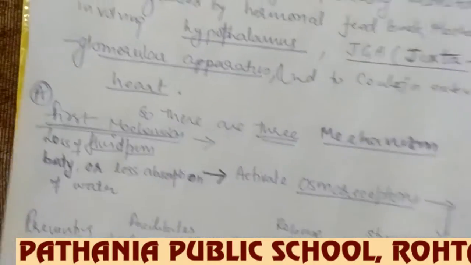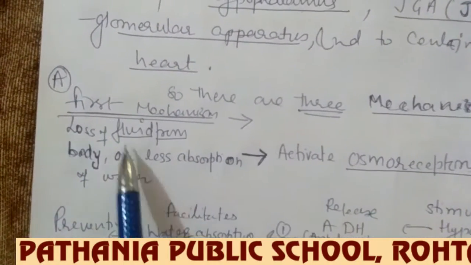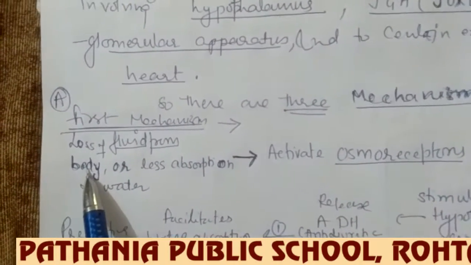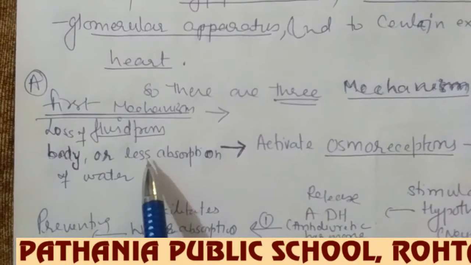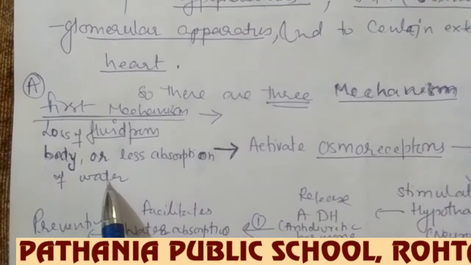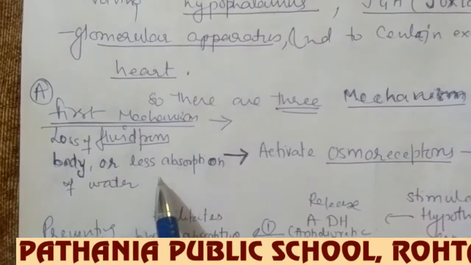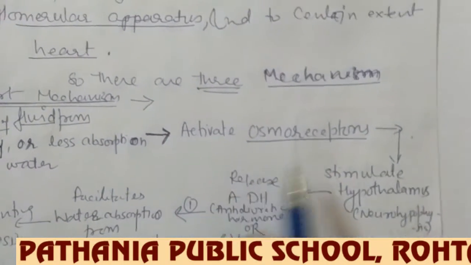Now a point to be noted: when there is a loss of fluid from the body, or you can say the opposite condition, that less absorption of water takes place in our body, then in both these conditions the osmoreceptor cells will get activated.